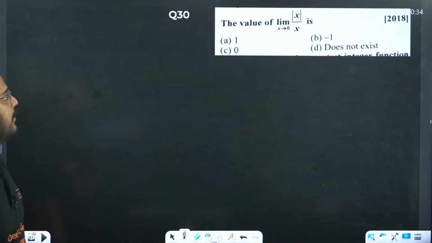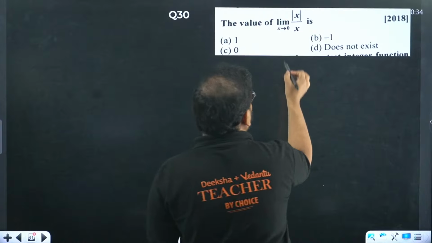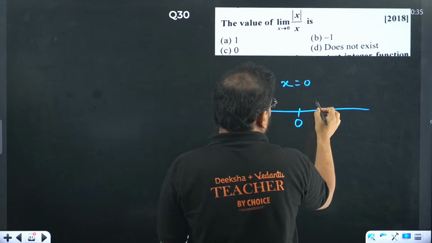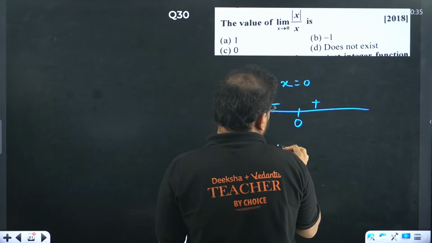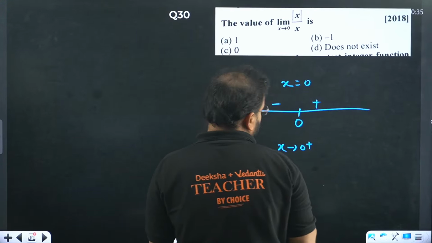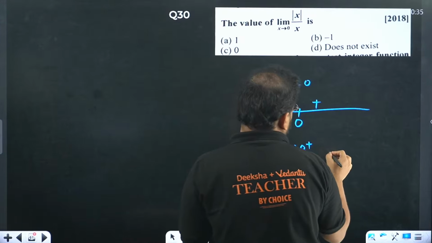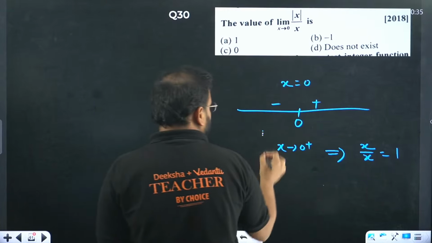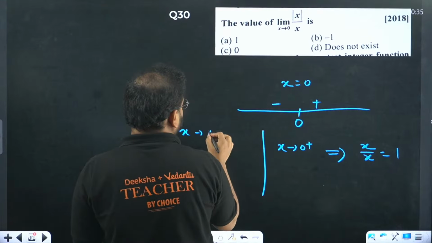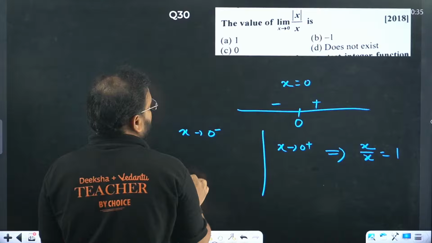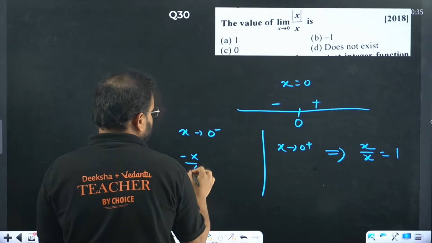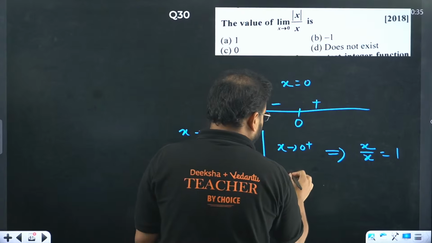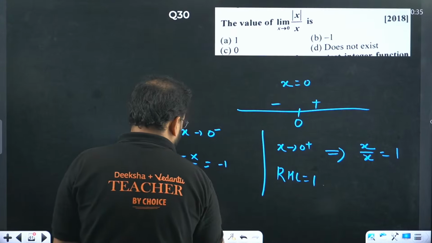Now this question, we know that if I go for x equals 0 over here, on the number line, on this side we have positive, this side we have negative. So if x tends to 0 positive, what happens to the function? The function becomes x by x, how much is that? Plus 1. If you go on this side, x tends to 0 negative, just before 0, the mod will open with the minus x, so minus x by x, and you get this value as minus 1. So your right hand limit is coming as 1, and your left hand limit is coming as minus 1.